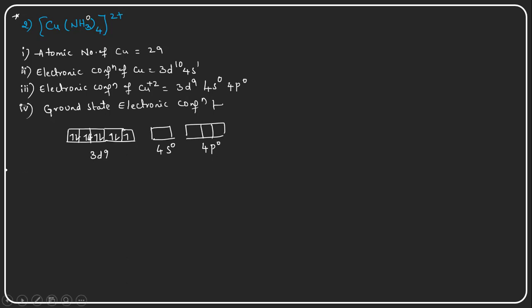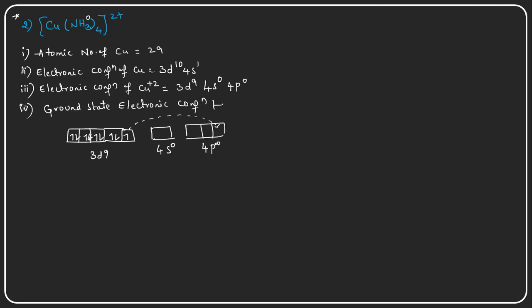Now what will take place? Because the d orbital contains only one unpaired electron, we would expect sp3 hybridization, meaning the empty orbitals would undergo hybridization. But here, conversely, the electron present in the 3d9 jumps into the next higher energy level, that is into the 4p orbital.